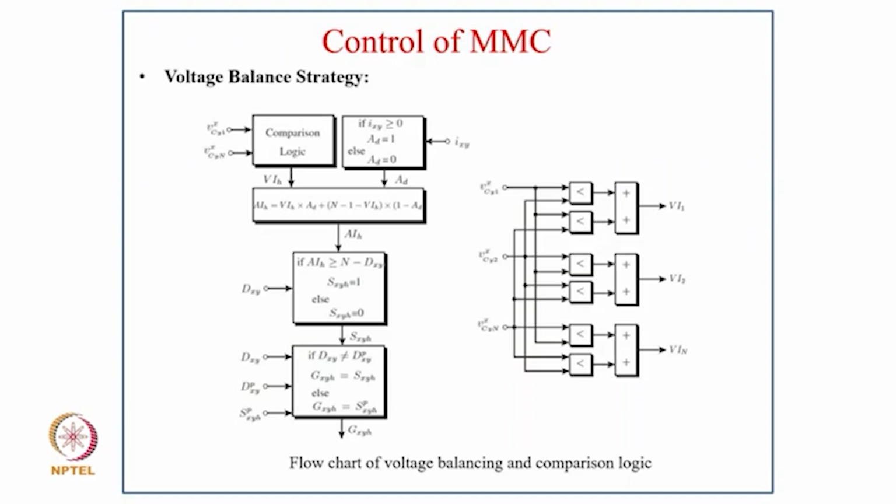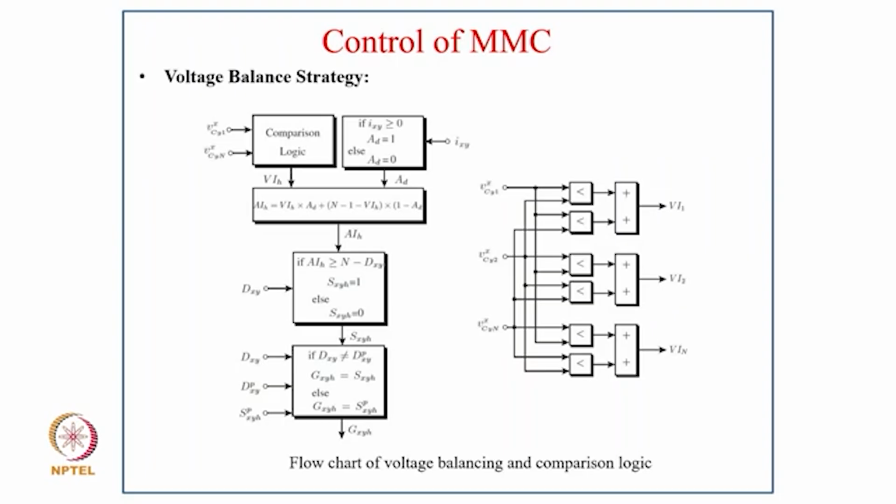Now coming to voltage balance, the flowchart of voltage balancing and comparison logic. For voltage balancing, we give the voltages VXCY1 to VXYN to the comparison table, and then we get the output VIH, and similarly IXY to decide AD equal to 1 or AD equal to 0. Then with the AD and VIH, we go to the calculation of AIH, that is VIH plus AD into N plus 1 minus VIH into 1 minus AD.